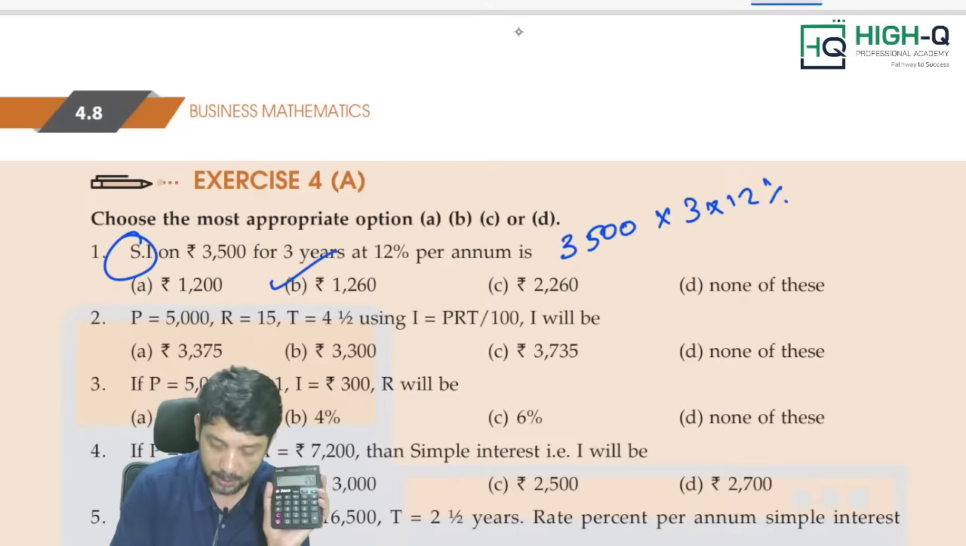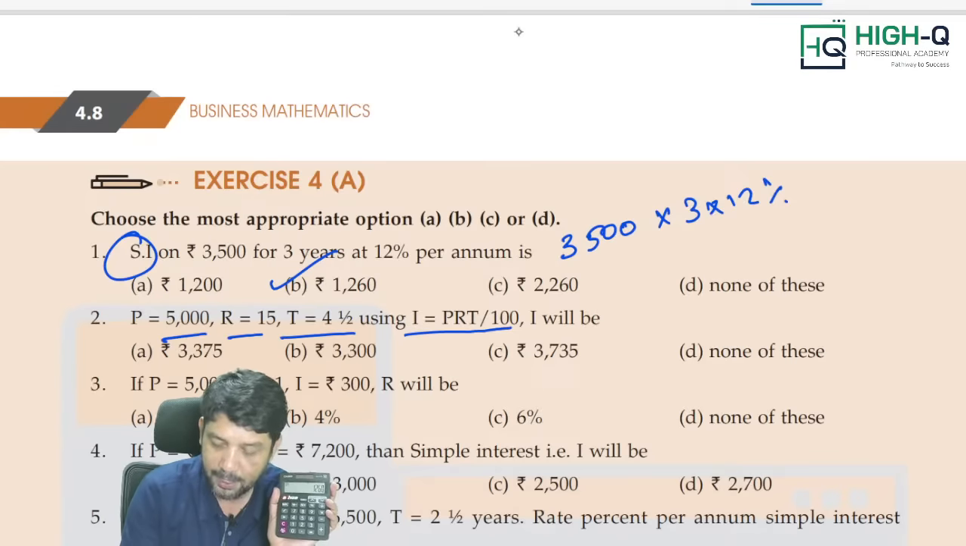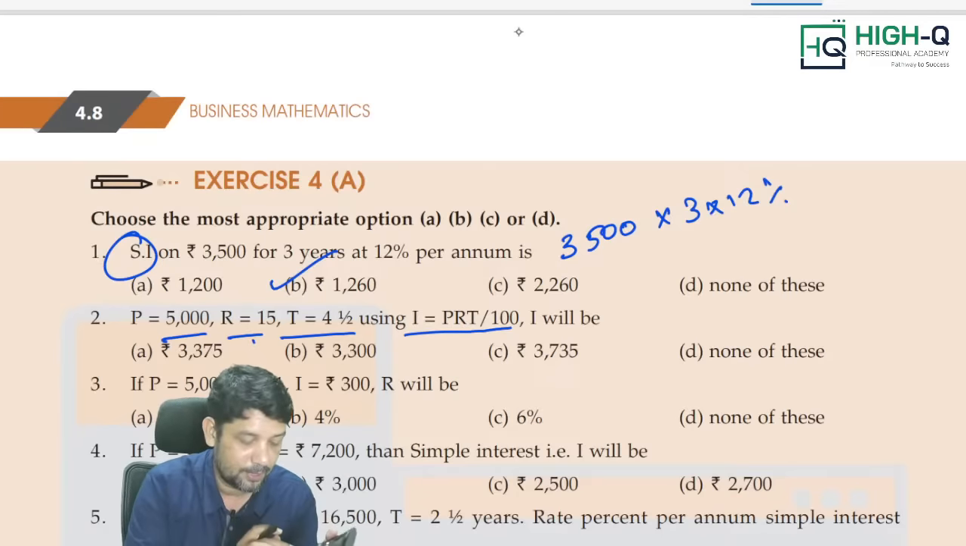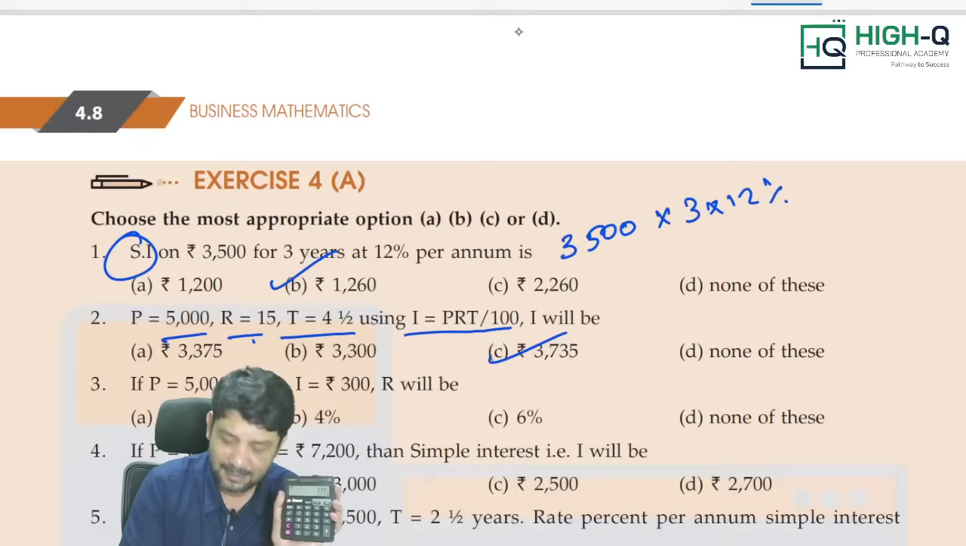Answer is over. Now for example, 5,000, rate of interest is 15, time taken is 4.5 years. I is equal to PRT by 100, the formula you have to apply. Of course, simple interest you can easily calculate. 5,000 into 15% into 4.5. Of course, 3375 is your answer. Just like that you can do it.